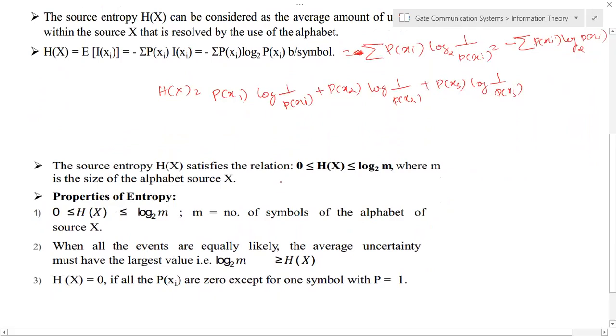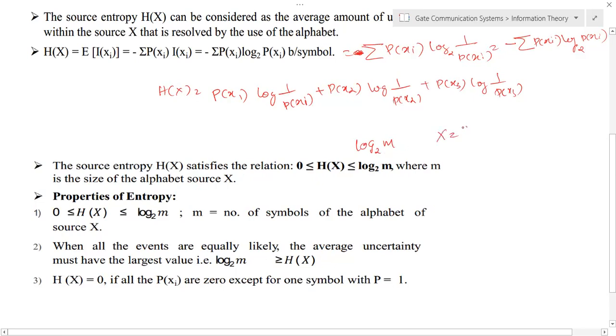That's also very important. We can say the source entropy value lies between 0 and log to the base 2 of m. Okay, that is the maximum value. Log m is the maximum value, where m is the size of the alphabet.